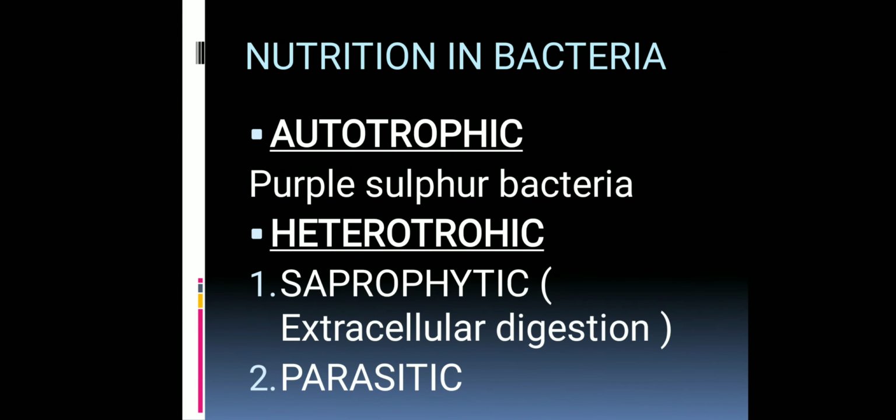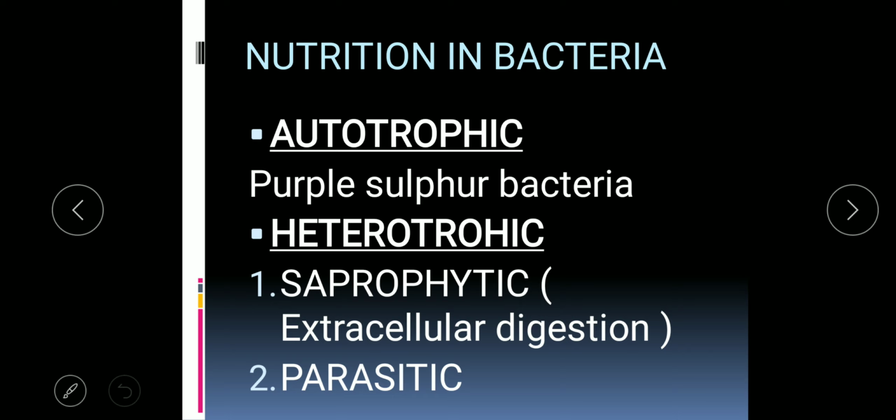Students, so today we have to start with nutrition in bacteria. Bacteria perform autotrophic nutrition as well as heterotrophic nutrition. Then autotrophic nutrition, you better know the meaning of autotrophic nutrition. Auto means self. So when they are able to feed themselves on their own, such a mode of nutrition is known as autotrophic nutrition.